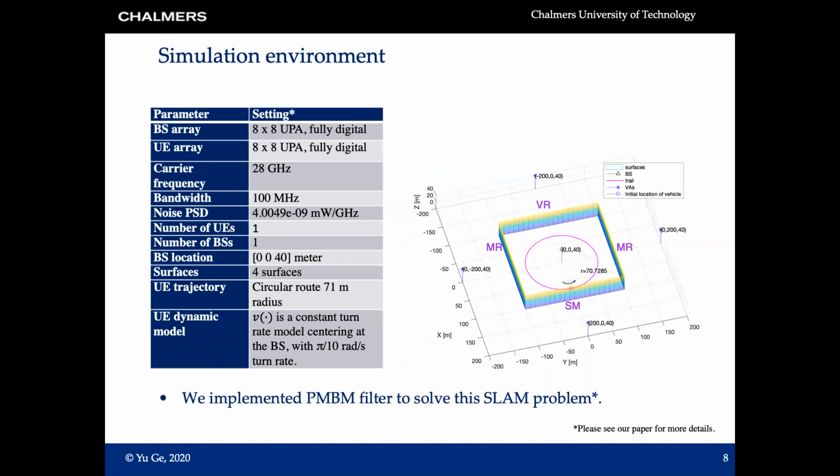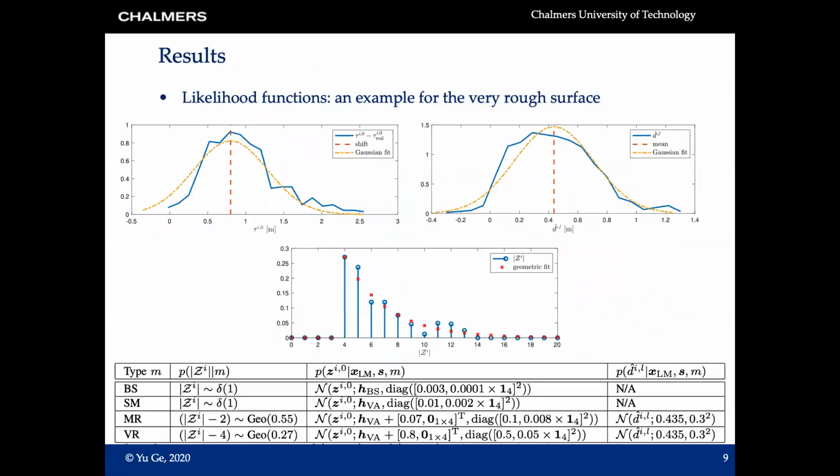This figure shows our simulation environment. There is a base station as a triangle here, and 4 different surfaces, with the virtual anchors located at the 4 stars. And the vehicle drives around the base station with a constant turn rate. The transmitter and the receiver are both implemented with an 8x8 antenna array. The SLAM filter is based on the PMBM filter. More details about the filter and the parameters can be found in our paper.